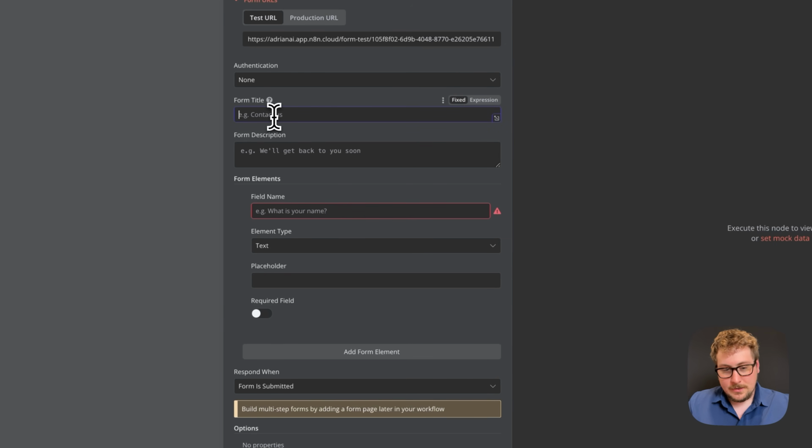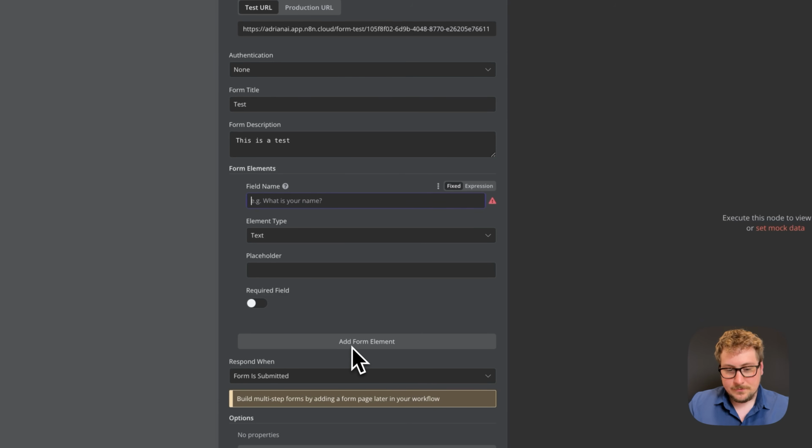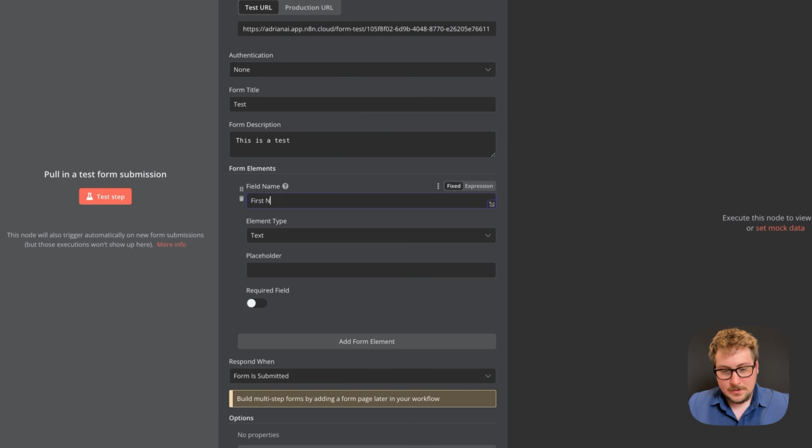We're not going to have that. We're just going to name our form test and be like, this is a test. And then you have your field names, and you can create more field names and form elements. So we're going to have the first one, which is going to be first name.